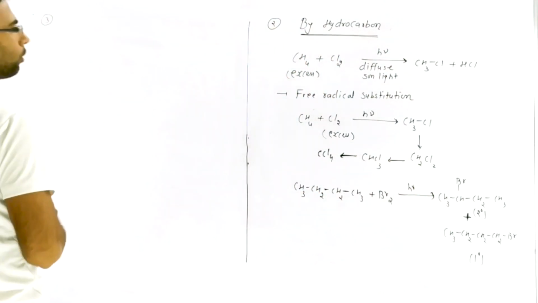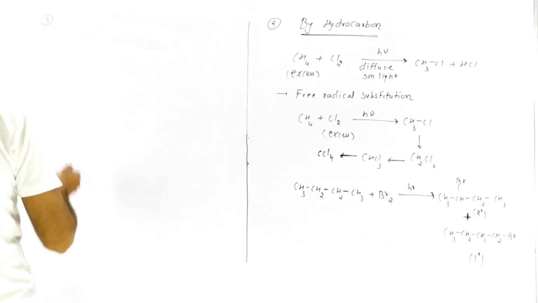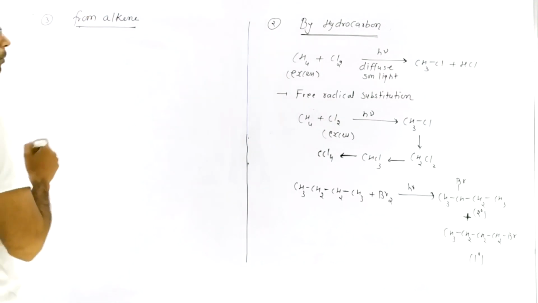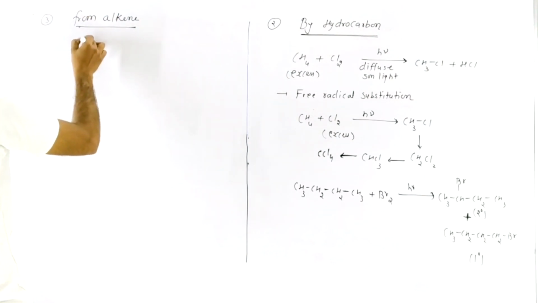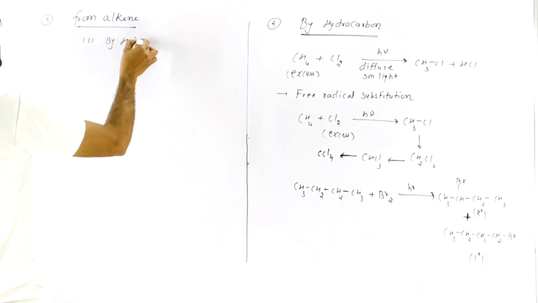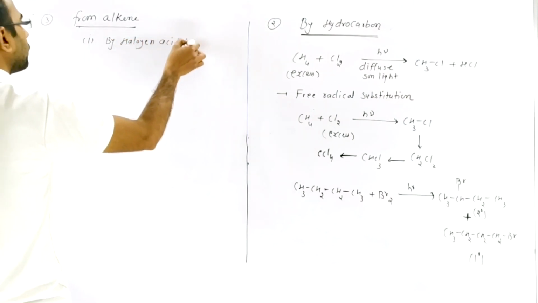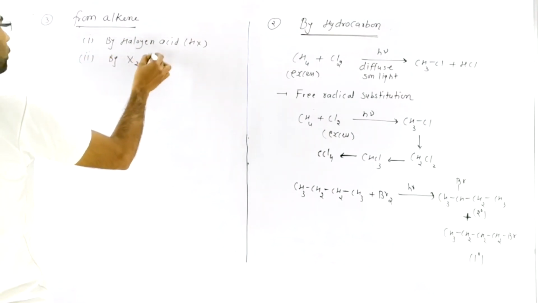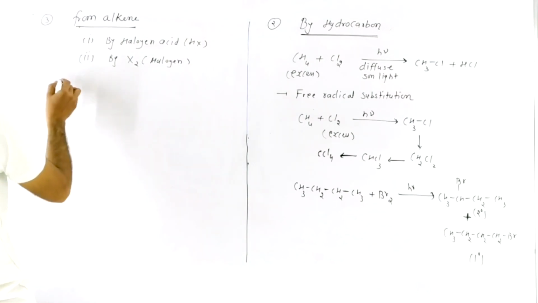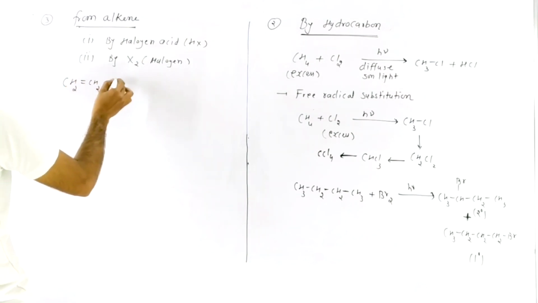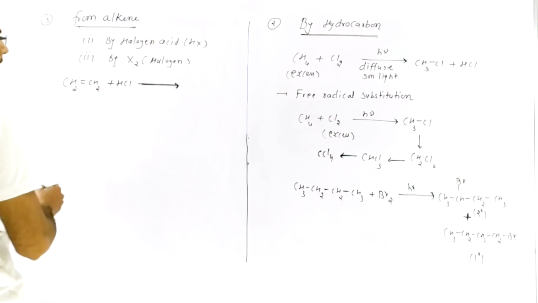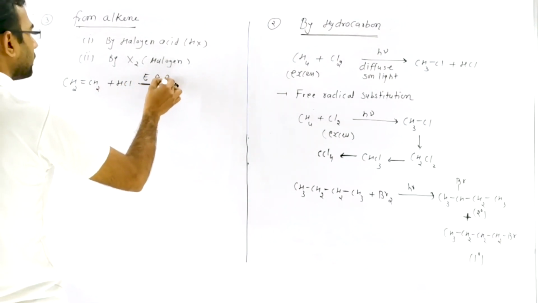Now we discuss the third method of preparation of halogen derivative or alkyl halide, from alkene. For preparation of alkyl halide we use first a halogen acid or HX, and second we use X2 or halogen. First we discuss CH2=CH2 reacting with HCl. That is an example of electrophilic addition reaction, or EAR.